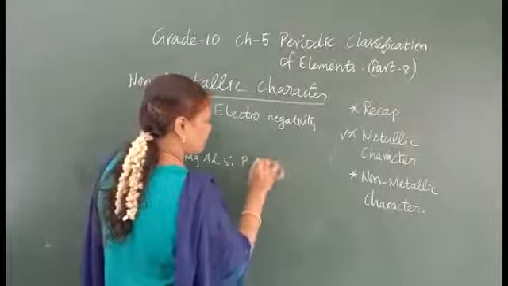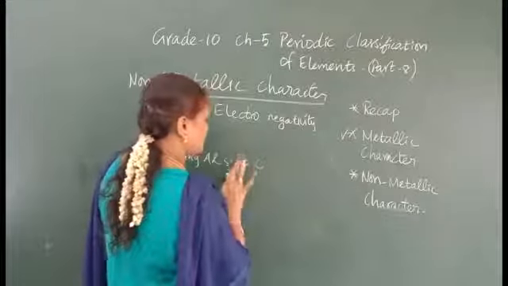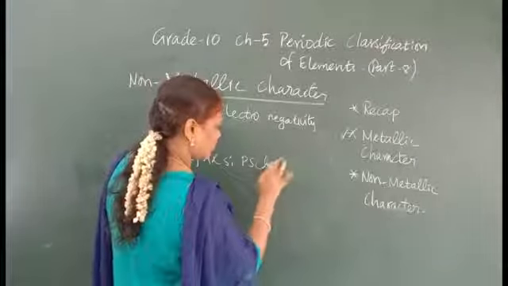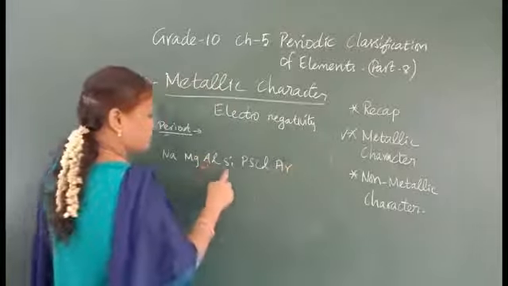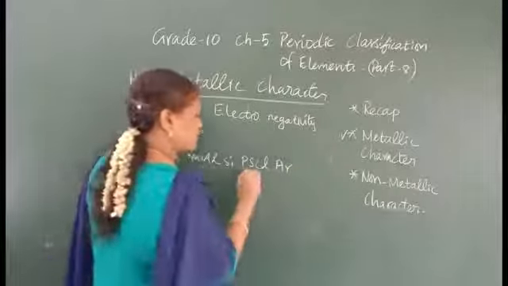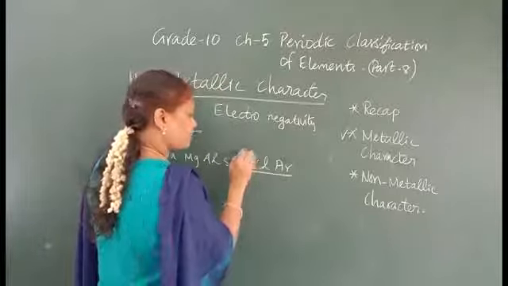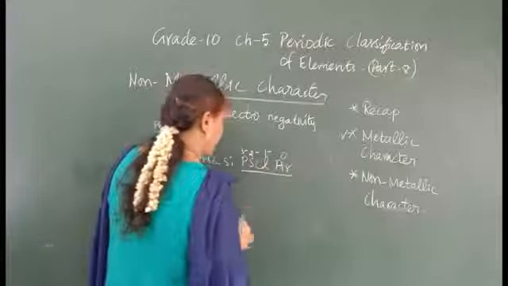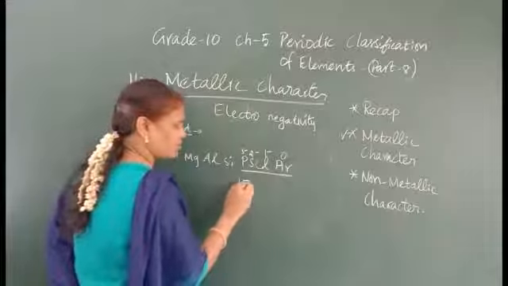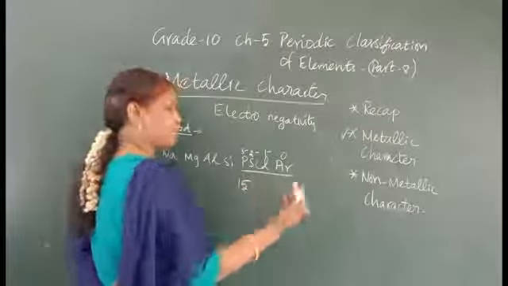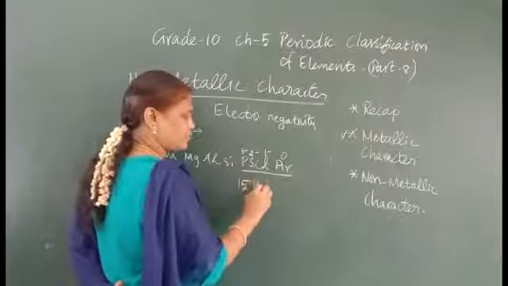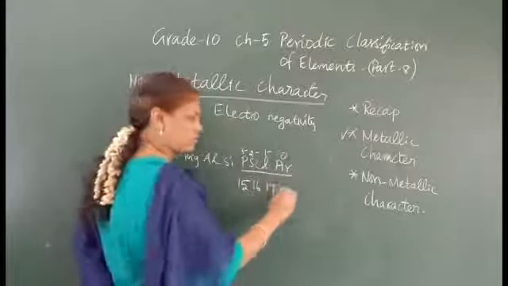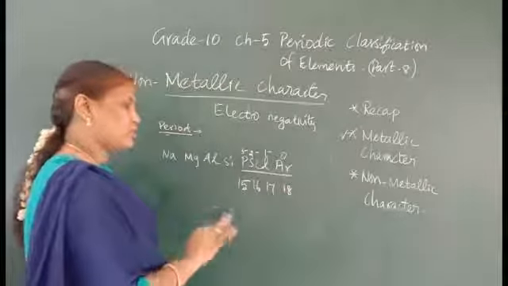phosphorus, sulfur, chlorine, then argon: 13, 14, 15, 16, 17, 18. When you see these elements, it will be 3 minus, 2 minus, 1 minus, and 0. Say 15: it is 2, 8, 5, so it will gain 3. Here it is 16, 2, 8, 6, so it gains 2 electrons. Then 17, 2, 8, 7, it needs 1 electron. Then 18, 2, 8, 8, so it will be satisfied.